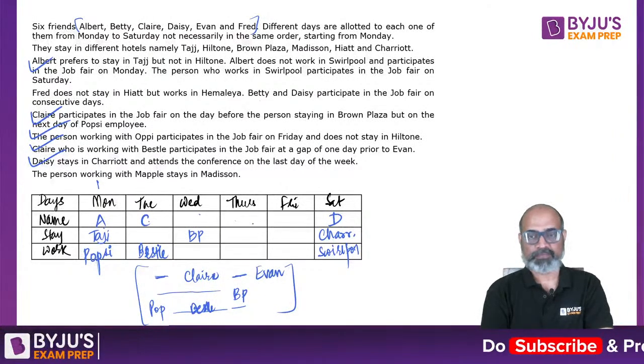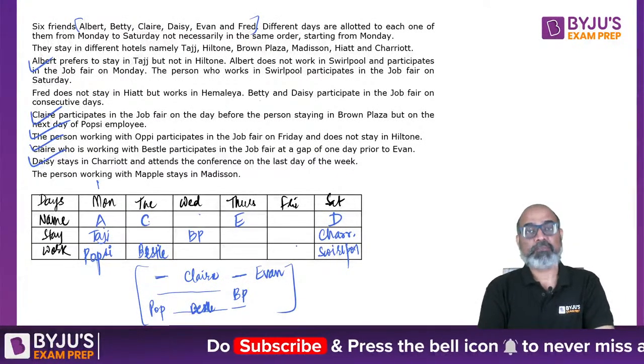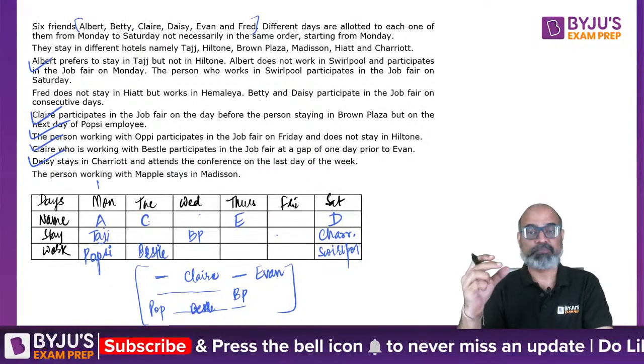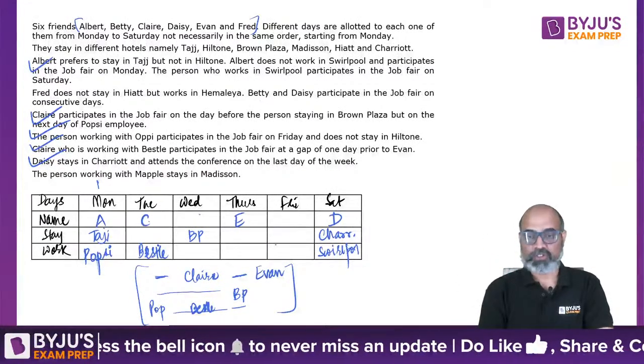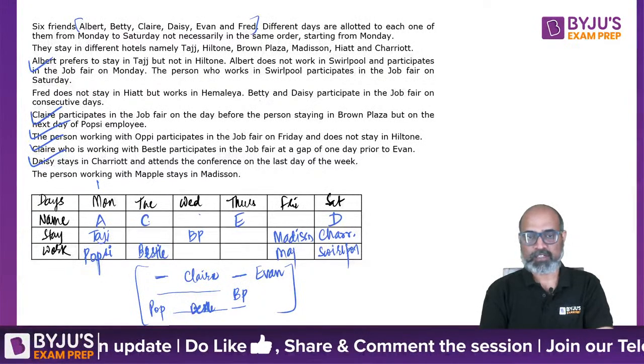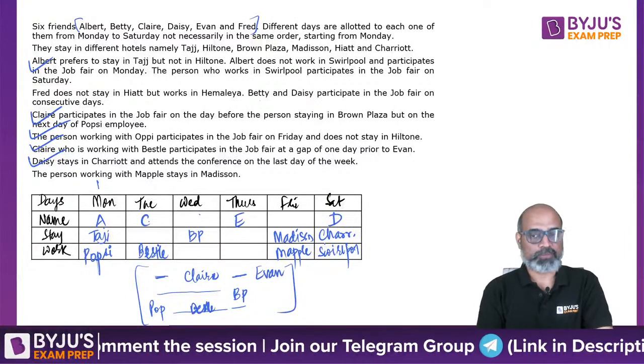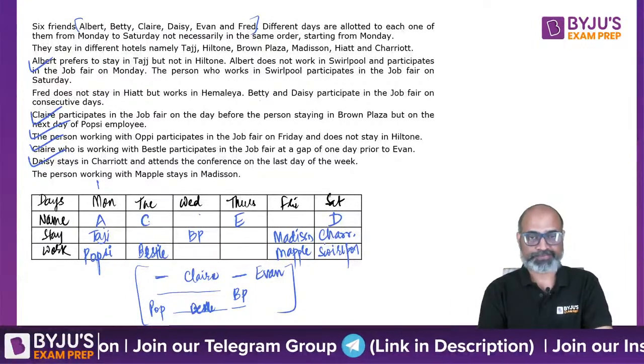Then we have BP, and then we are going to have Yvonne. Now we have a place empty where we can put in Maple and Madison. So this is going to be Madison, and the person works at Maple. There were only 2 possibilities, right? We can't shift it towards the right.